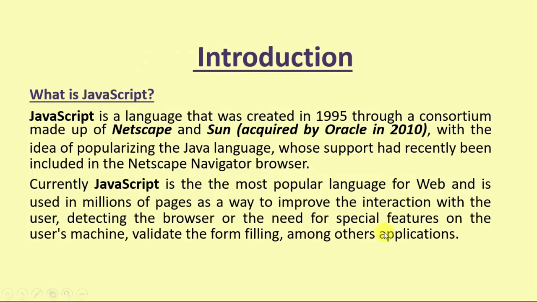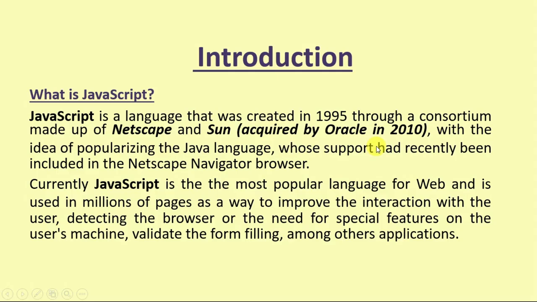So let me give you a brief introduction about JavaScript. So what is JavaScript? In many interview rounds we get to face exactly this question: what is JavaScript? So JavaScript is a language that was created in 1995 through a consortium made up of Netscape and Sun, which was acquired by Oracle in the year 2010.